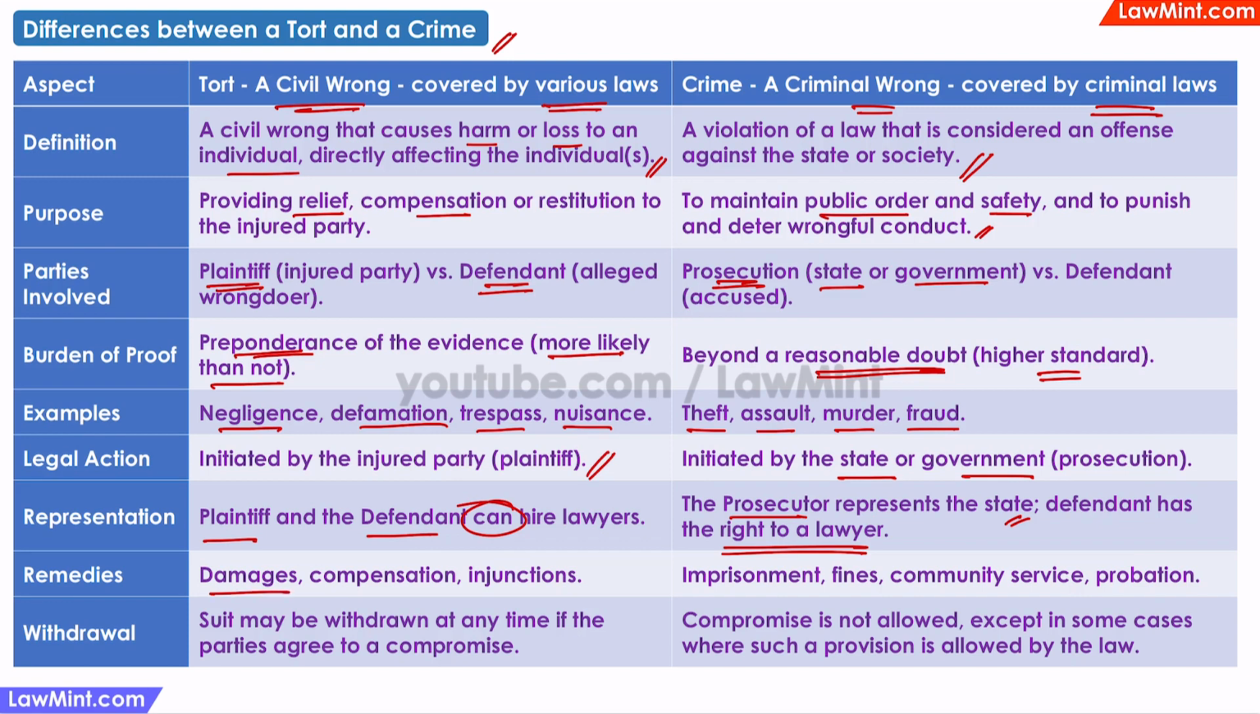Remedies for torts include damages, compensation, or injunctions. For crimes, the punishments can be imprisonment, fines, community service, or probation. And finally, a civil suit may be withdrawn at any time if the parties agree to a compromise. In a criminal case, since the offense is considered to be a crime against the society in general, there is no question of compromise, unless the crime is compoundable and such a provision is specifically provided for by the law.